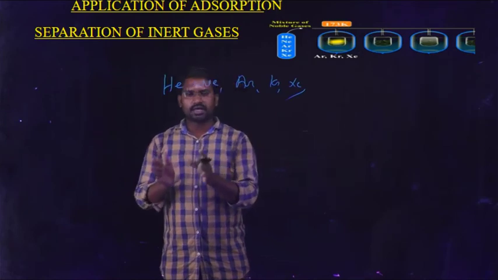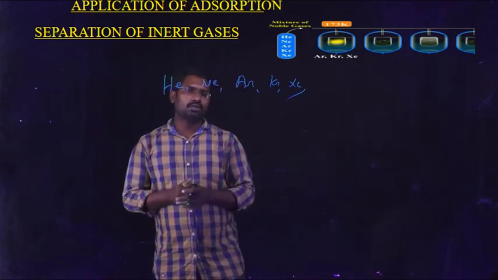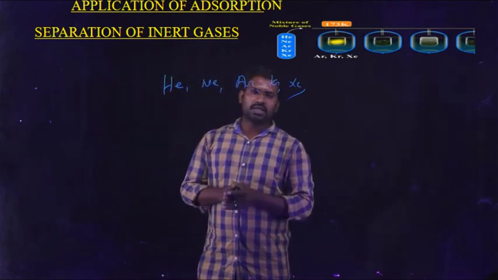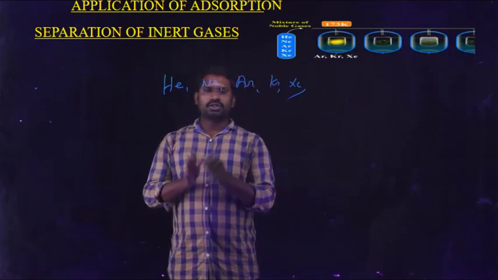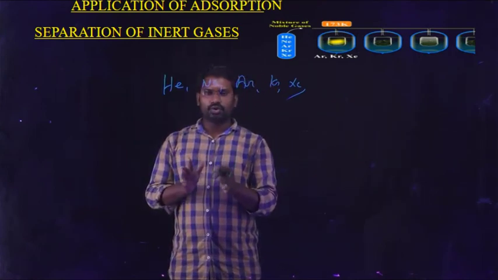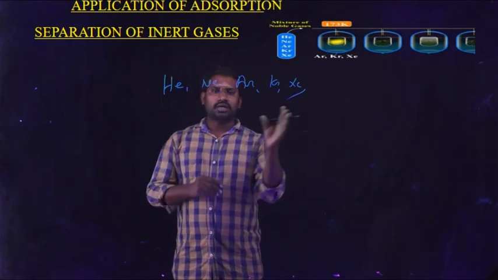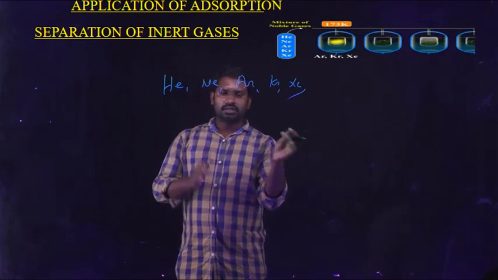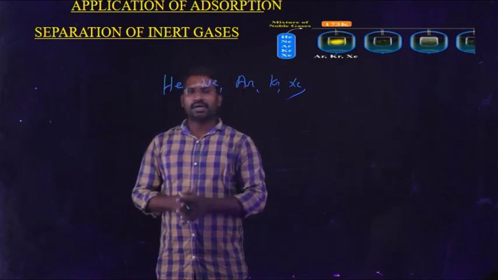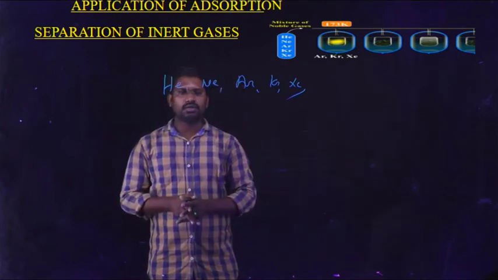The gases are isolated when passing into the flask. In that flask, powdered charcoal is arranged. When the gases pass over the charcoal, the gas molecules are adsorbed on the charcoal. Then these gases are easily separated, which is the separation of the noble gases.